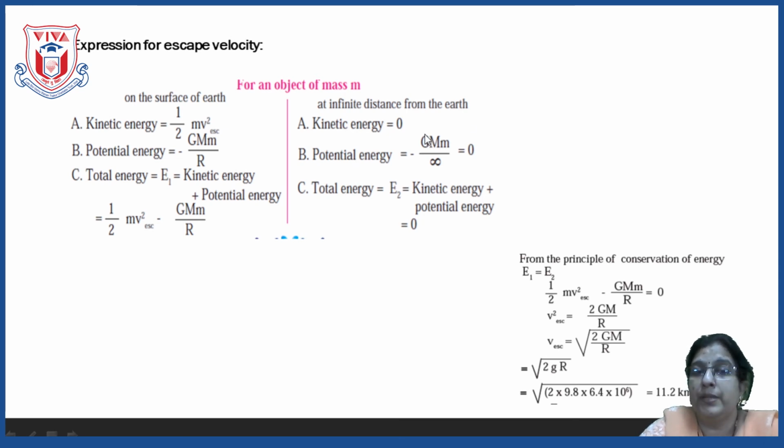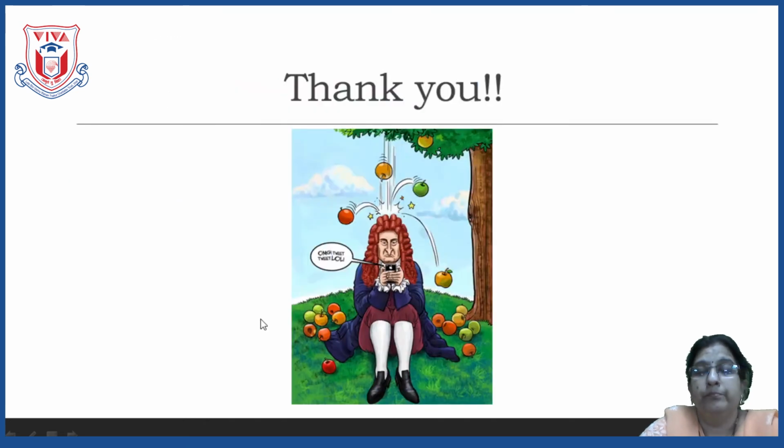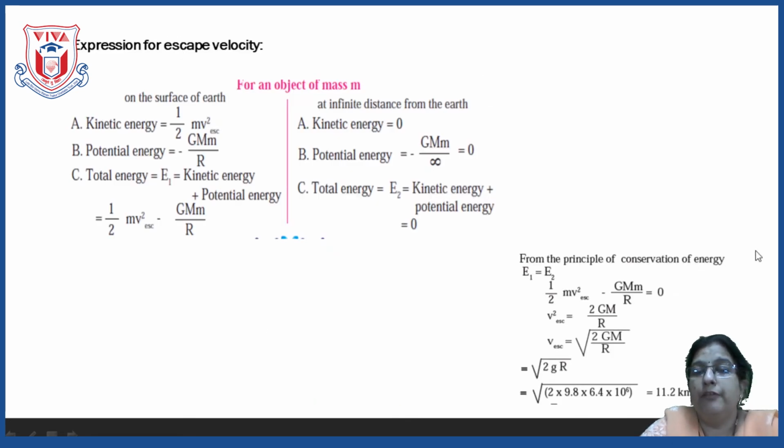So on the earth, how much was the energy? Half mv square minus GMm upon R. And at the infinite distance, how much was it? 0. So let us take this term to the other side, it will be plus GMm upon R.